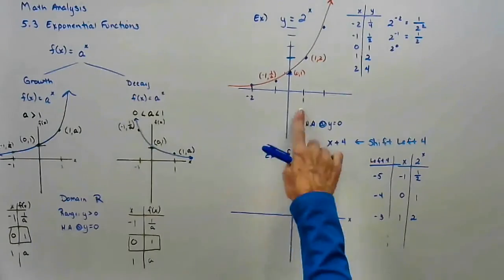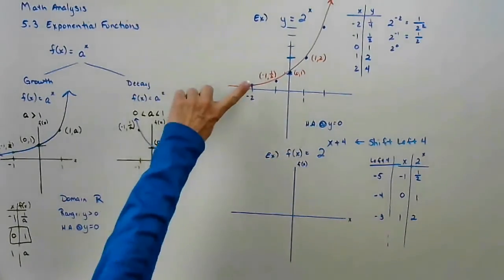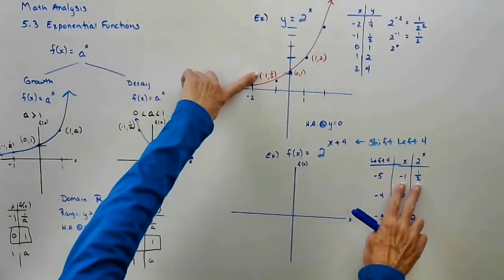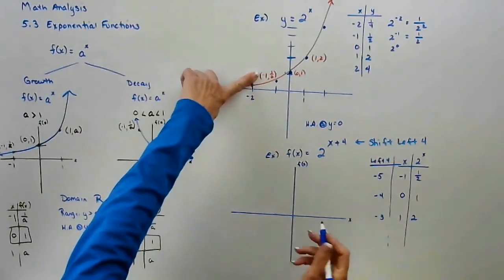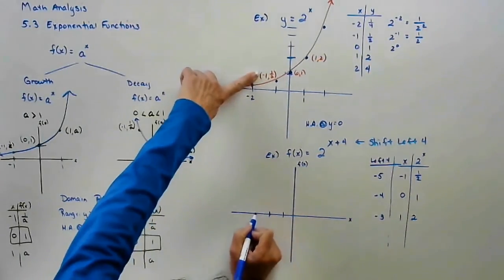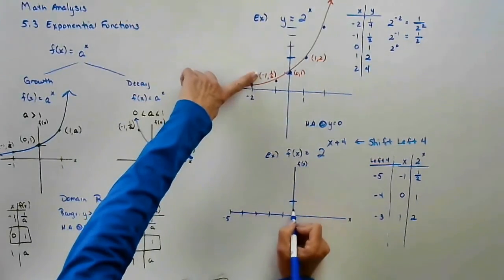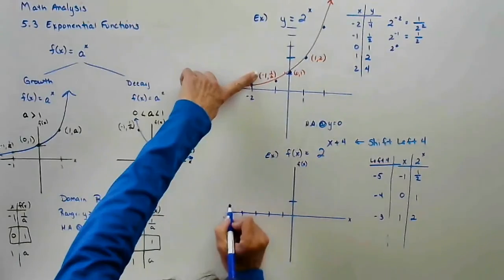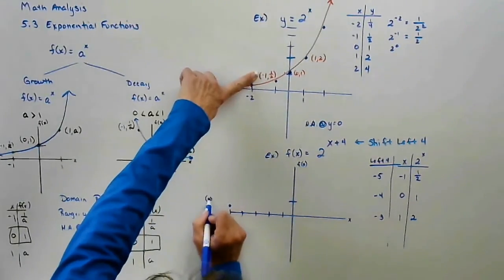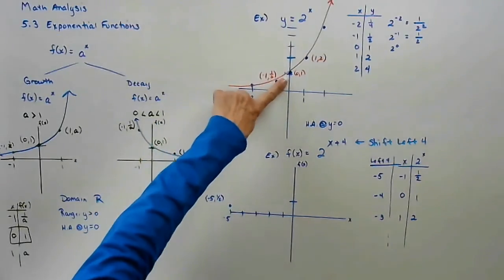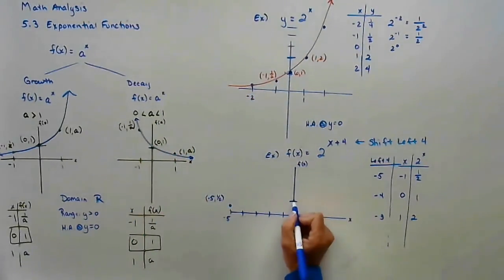So this graph is going to shift left 4. At negative 1, 1/2, that shifts to the left 4 and it goes to negative 5, 1/2. My point at 0, 1 shifts to the left 4.